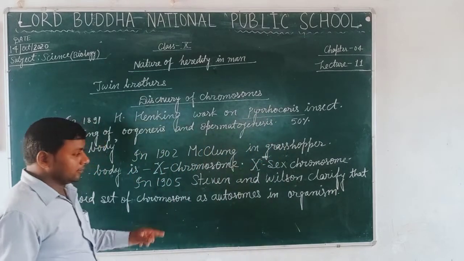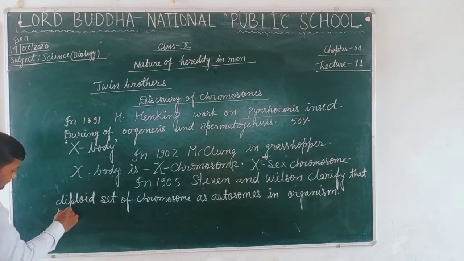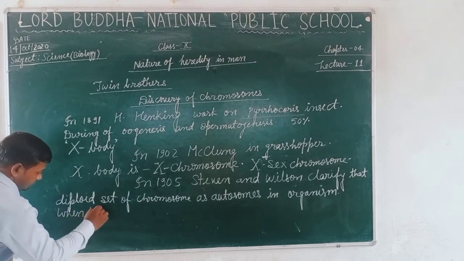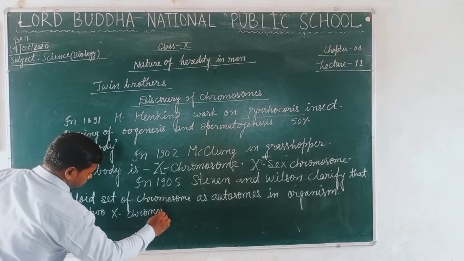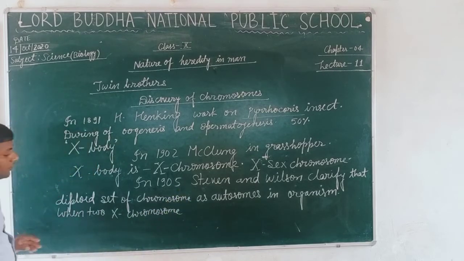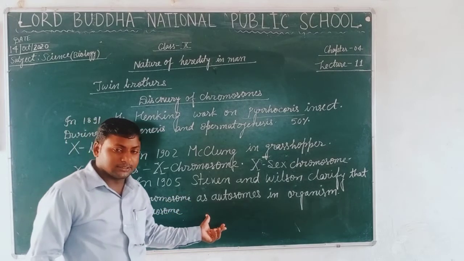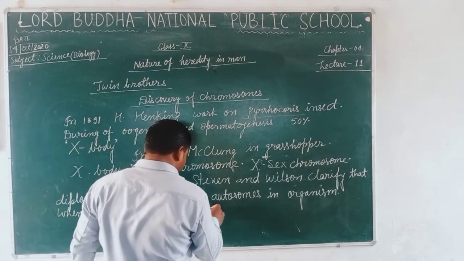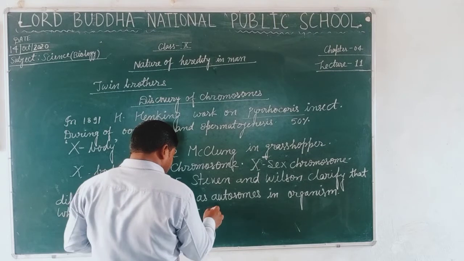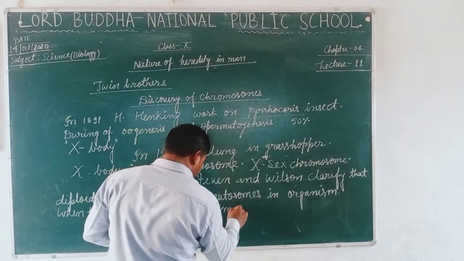When 2X chromosomes are present in the diploid set of chromosomes, then it confirms the characteristics of female.